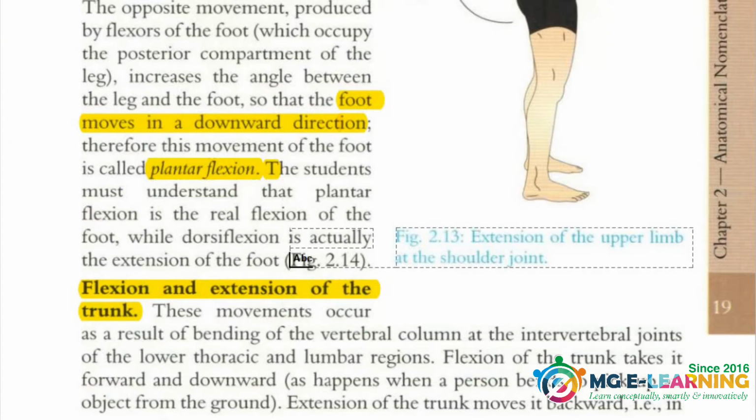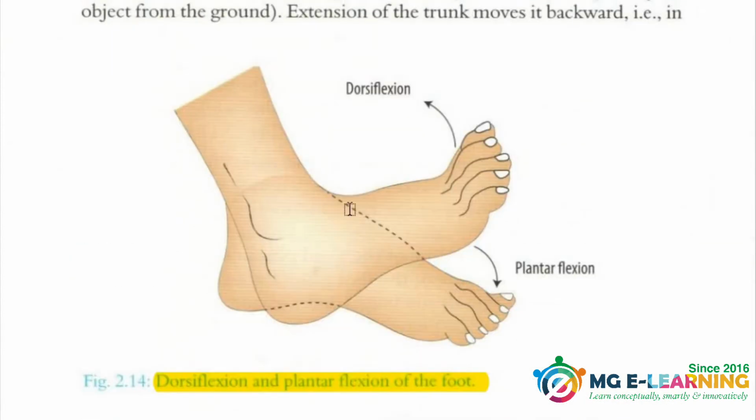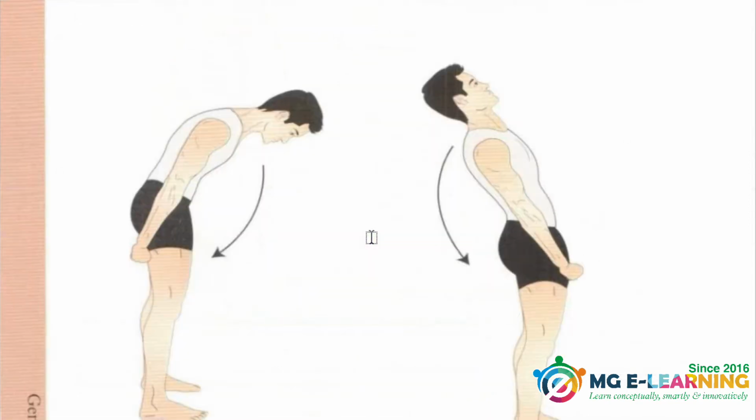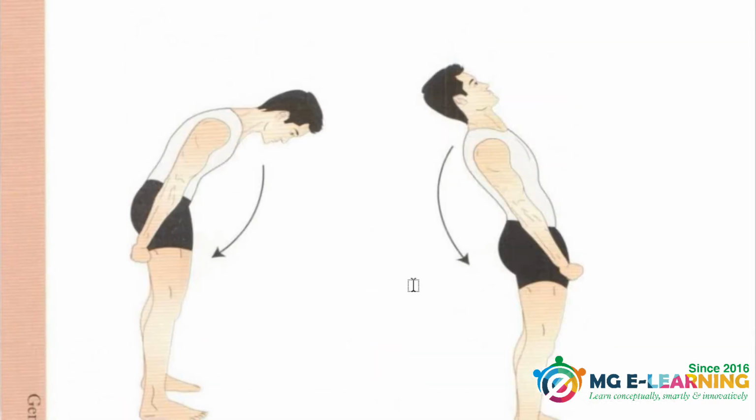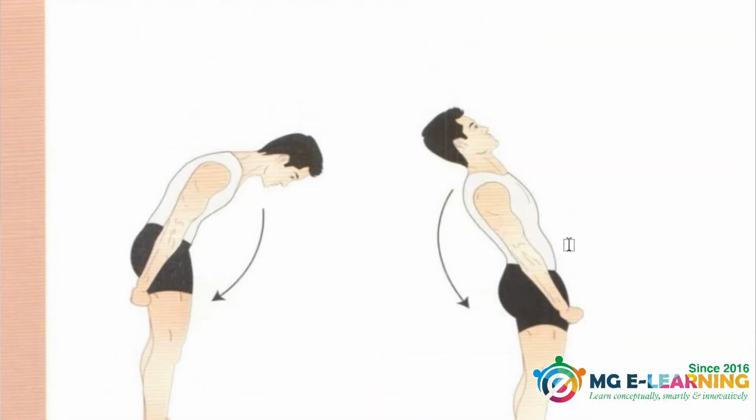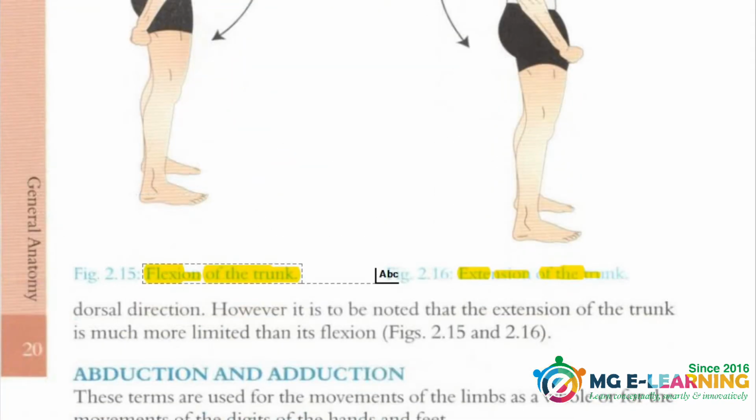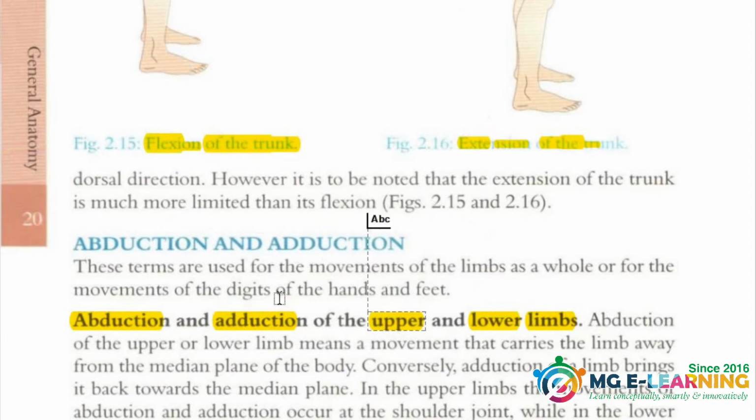Now is the flexion and extension of the trunk. This is the figure showing dorsiflexion and plantar flexion. You need to know this movement. Now is the flexion of the trunk and the extension of the trunk. So you should know how this flexion and extension is happening. You are asked about this movement in Viva and you should know the terminologies.